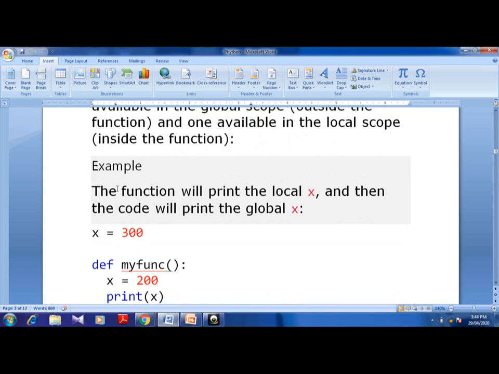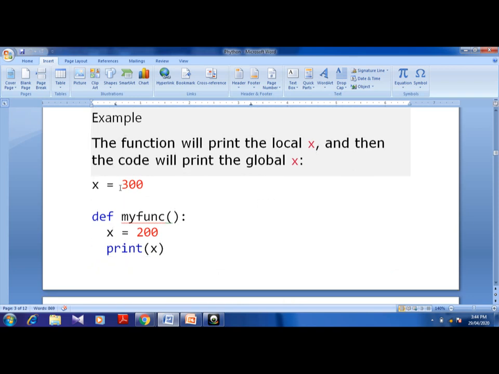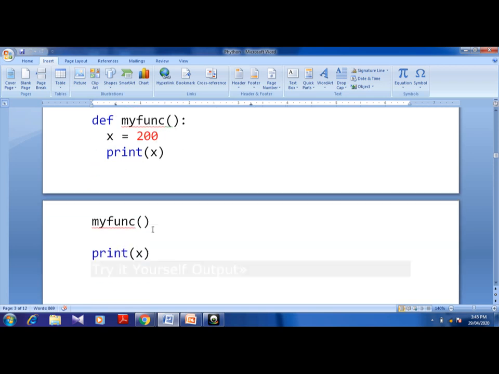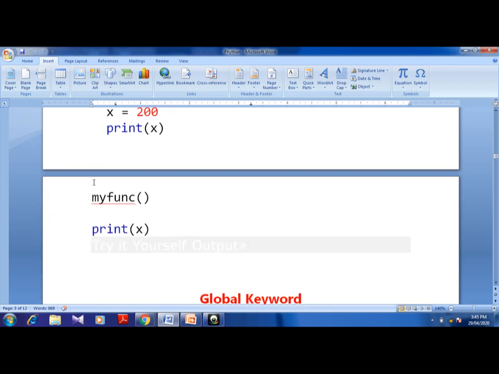For example, the function will print the local x, and then the code will print the global x. Since x is equal to 300 I have given here, this is global. Then def my function I have created, x is equal to 200, which is inside the function, so it is local. This x is 200 is local, x is equal to 300 is global. So when I give print x inside the function, it will give you output 200, and print x outside the function is going to give you 300.